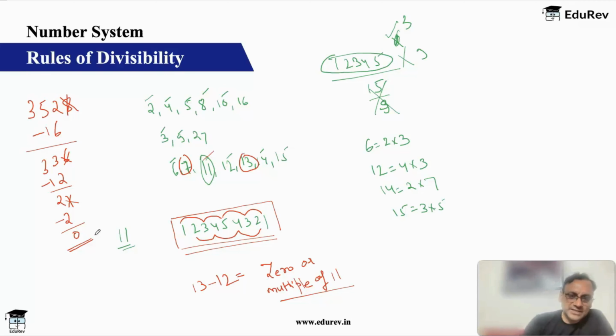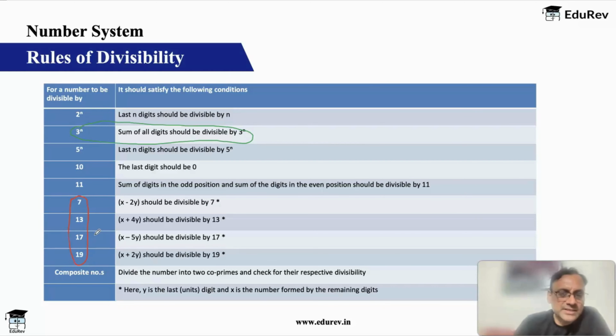Okay, so that is the step, and that's why the step is written as x minus 2y. Minus 2y is you double and subtract. And here you see y is the last digit and x is the number formed by the remaining digits. Okay, so x minus 2y. So you basically double and subtract.